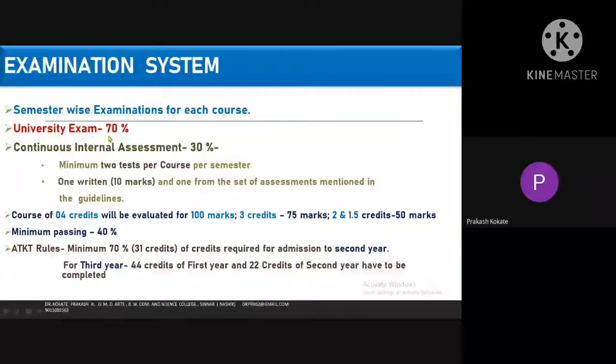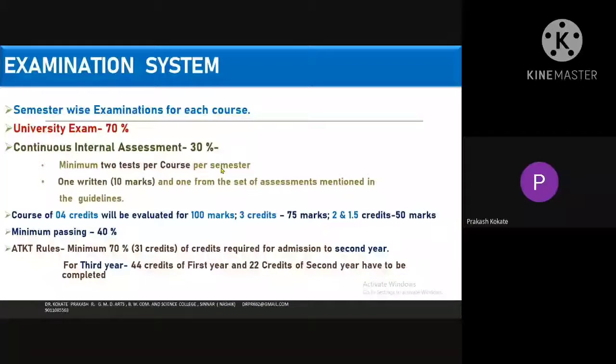Then university will conduct how many marks? 70% of marks out of your 100 marks, and continuous internal assessment 30 marks. Write down some points. That 70% marks conducted by university, 30% marks conducted by the colleges, continuous internal assessment by your favorable teachers and madams. There are minimum 2 tests. For this 30% marks, what you have to face is only 2 tests per course, per semester. And they are also of objective type, define, explain, and so on.